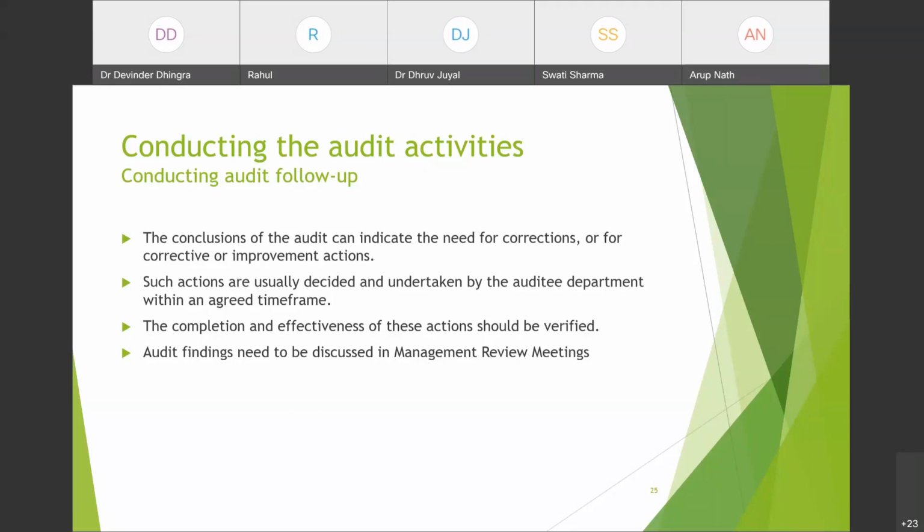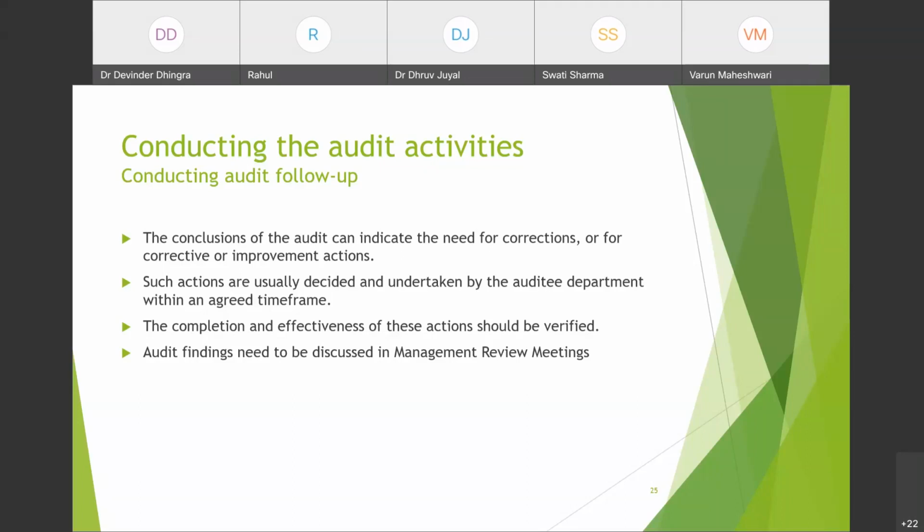This is what we have to follow up for the audit. Whether the corrective actions have been completed in the time frame we decided, and the effectiveness of these actions, that is, whether those actions are effective for the future, should be verified. Audit findings need to be discussed in the management review meetings.